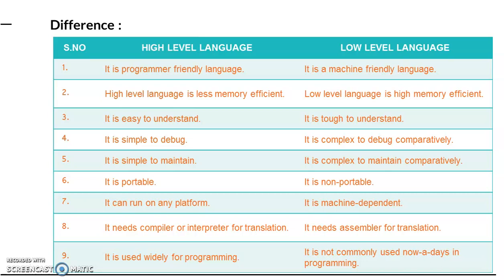High level language needs a compiler or interpreter for translation, so that it can be understood by your computer, whereas low level language needs an assembler for translation. High level language is widely used for programming, whereas low level language is not commonly used in programming nowadays.